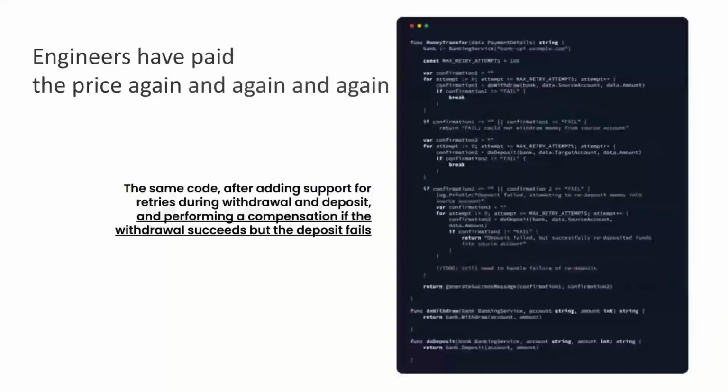But then, of course, we forgot we also need to retry the deposit on the other side. And if either one of them fails, we now have to do what you call compensation to roll the entire transaction back, or at least get everything back into the state it was before we started moving money around. And this is the sort of thing that happens over and over again as we start building up reliable systems.